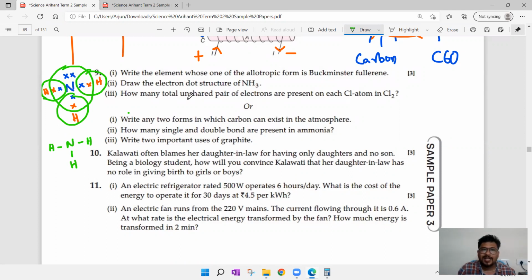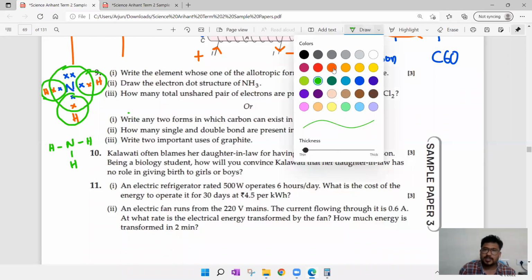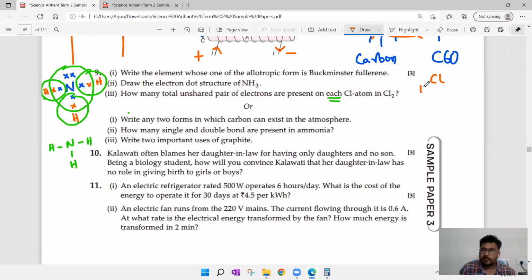How many total unshared pairs of electrons are present on each Cl atom in Cl2? I'll tell you why. First, we have to draw the Cl2 structure. Chlorine's atomic number is 17. The electronic configuration is 2, 8, 7. Coming to the outermost electrons, 7 electrons are there. So chlorine: 1, 2, 3, 4, 5, 6, 7. Another chlorine: 1, 2, 3, 4, 5, 6, 7.